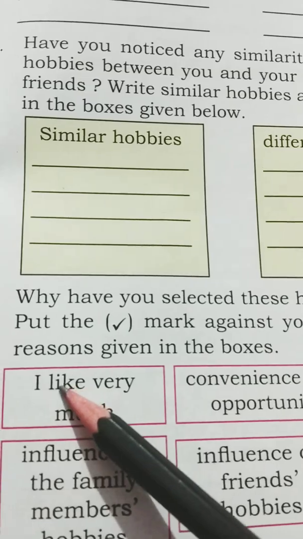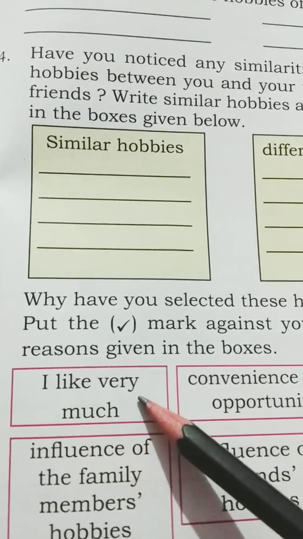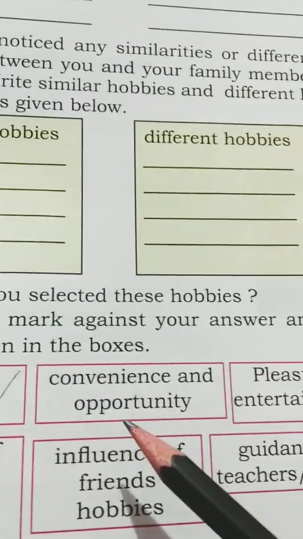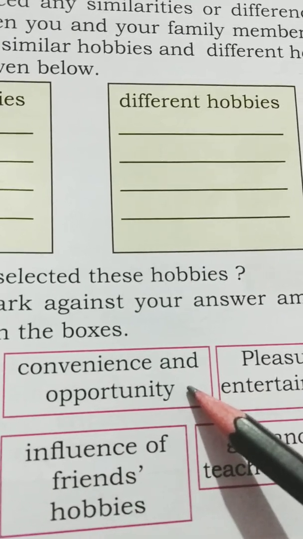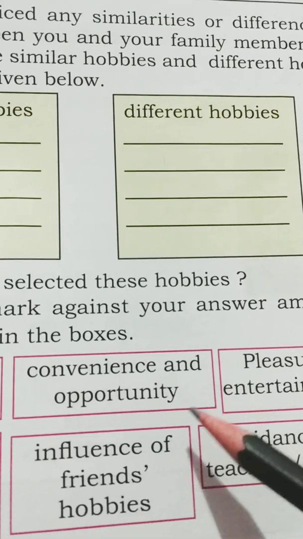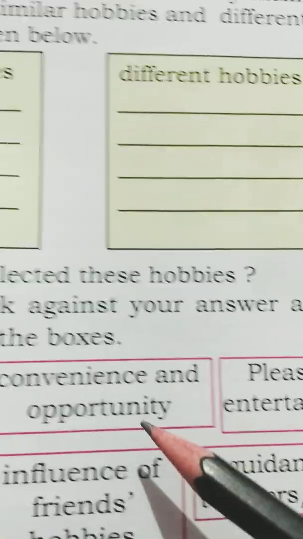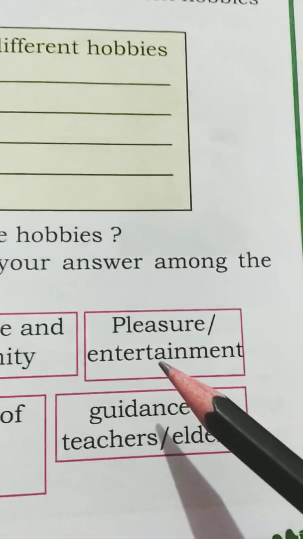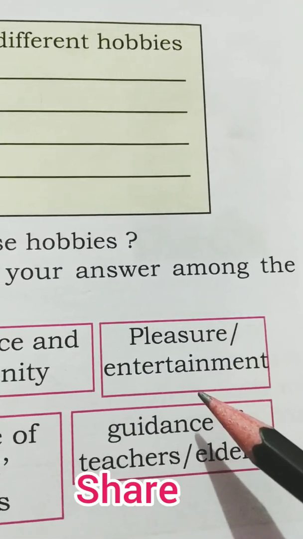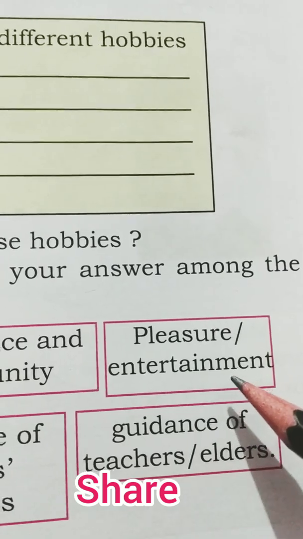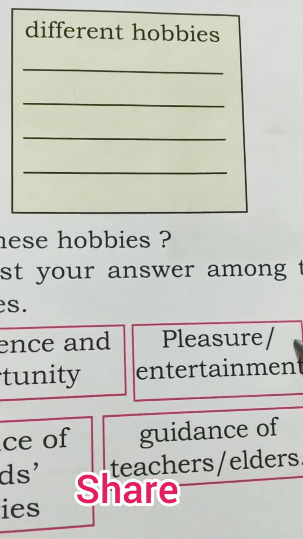If you liked it very much, you have to tick here, I like very much. Otherwise, convenience and opportunity. According to the convenience and the opportunity you have, you selected that hobby. You have that interest. Based on the reason, you have to tick. Otherwise, pleasure and entertainment. If you do that work, you are going to get entertained, so you selected it, so you have to tick this.